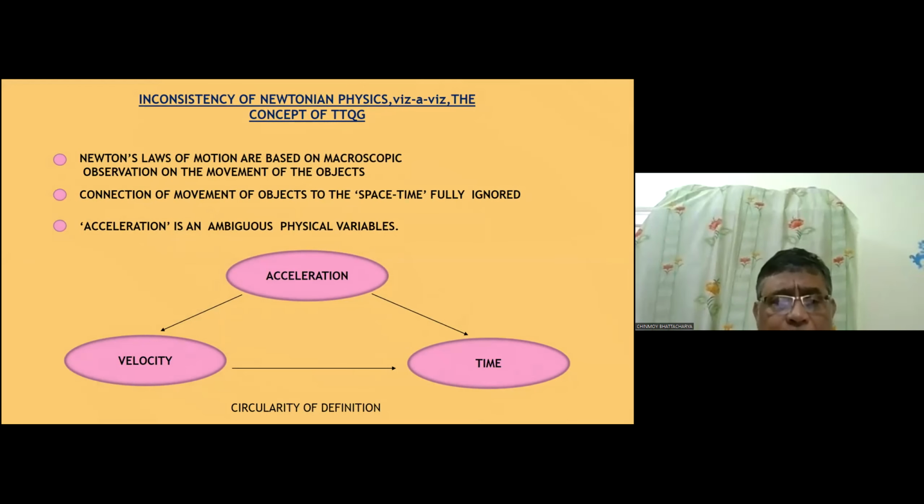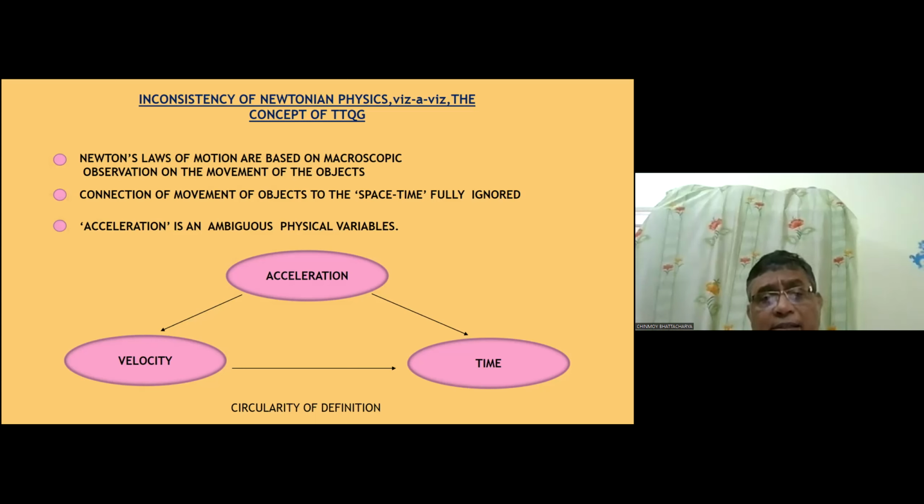Now I am going to explain the inconsistencies, or the limitations, of Newtonian physics. You see, Newton's laws of motion are based on macroscopic observation of objects. Newton is telling a planet is moving, a vehicle is moving, a man is moving, an apple is falling from the tree. Yes, this is true. It is a macroscopic observation, but ultimately, whenever anything moves, there is an impact on the environment. So ultimately it is linked to time and space. But in Newtonian physics, the time-space matter has been totally ignored.